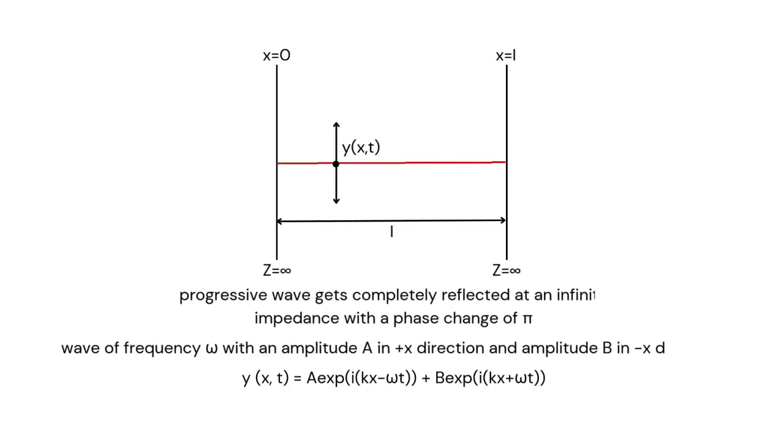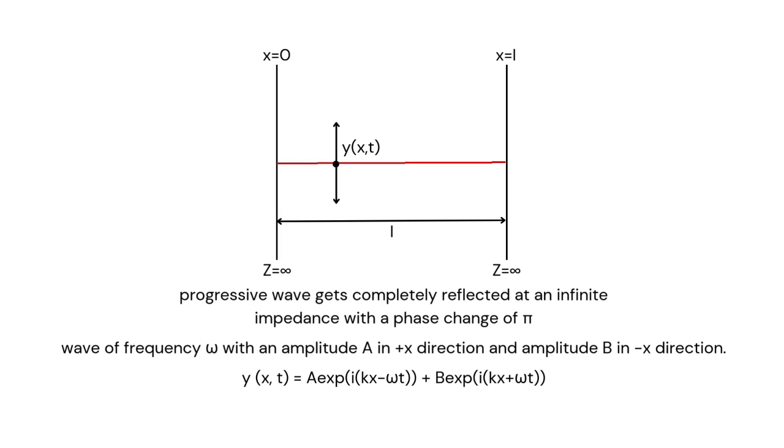Now we come to standing waves, which is the last topic for our session. Here we take a string which is suspended at both ends to a rigid surface. Since it is a rigid surface, at both ends of the string we have a medium with impedance equal to infinity. Now if we pluck the string at any point, we see that the progressive wave gets completely reflected at infinite impedance with a phase change of pi. This we saw earlier in the special case of impedance.